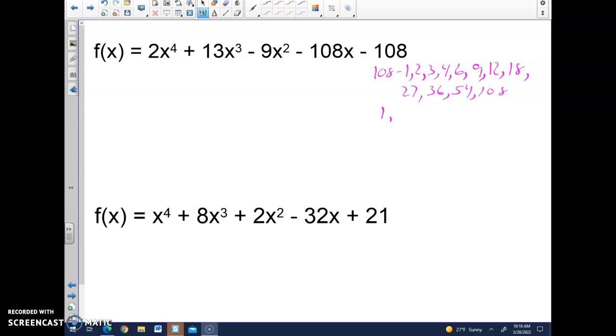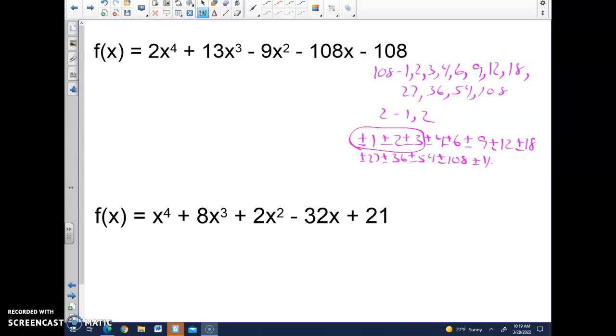My factors of 2 are just 1 and 2. Now, possible solutions. I've got to write up 1, 2, 3, 4, 6, 9, 12, 18, 27, 36, 54, and 108. Those are all possible solutions. When I synthetically divide, they're going to come in the first 3 though. Okay? Now, I put them over 2.